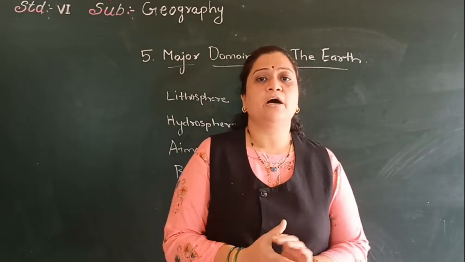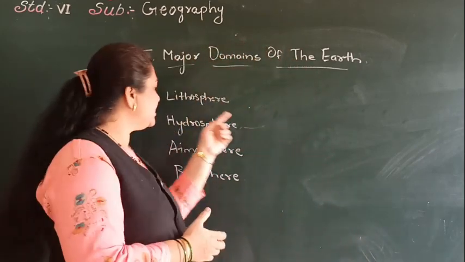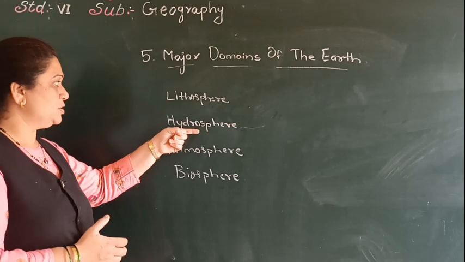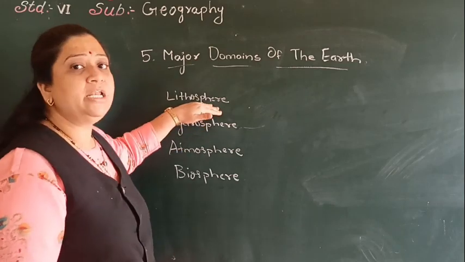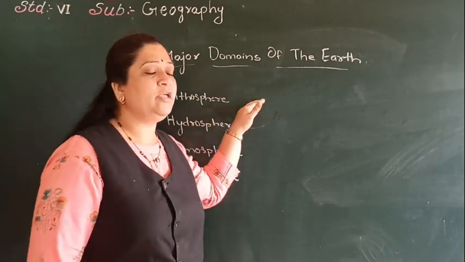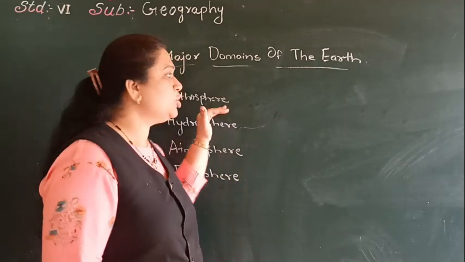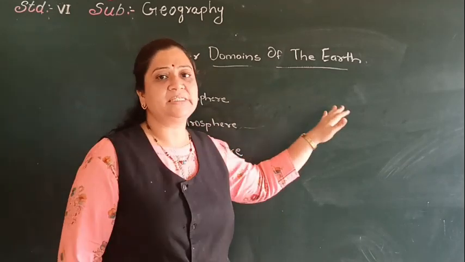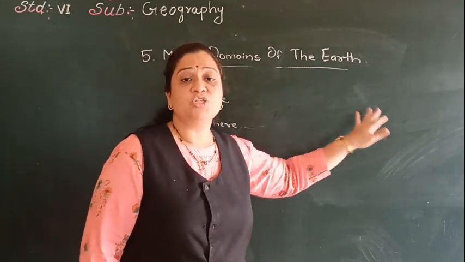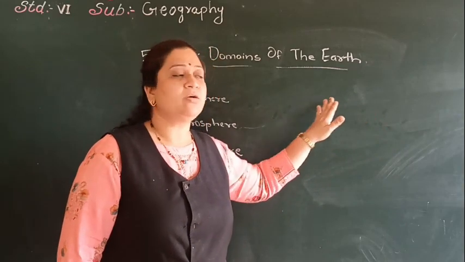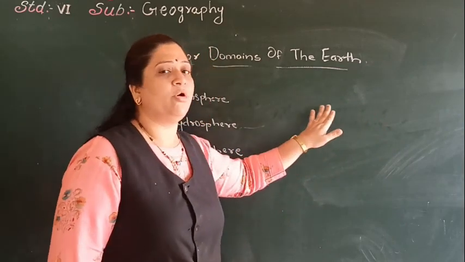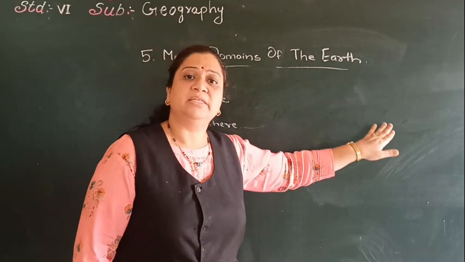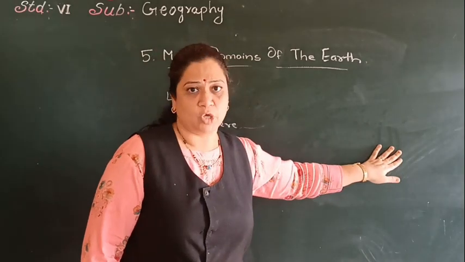We are going to study about the water bodies in the second sphere, that is hydrosphere. Now we are talking about the lithosphere. So the only thing you have to keep in mind is that the lithosphere is the land surface on the earth. It is mainly made up of rocks and a thin layer of soil.